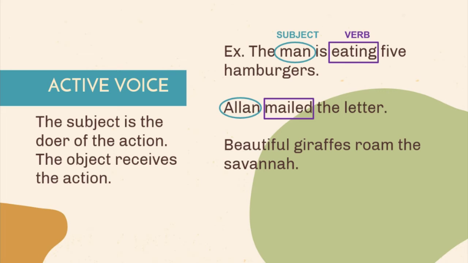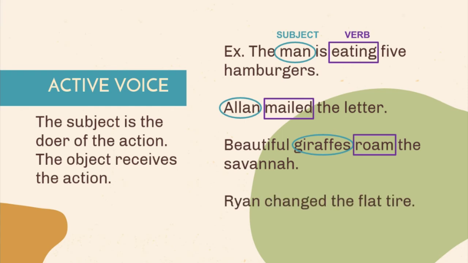Beautiful giraffes roam the savannah. What is the subject, action, and direct object? That's right! The subject giraffes performs the action roam, and its direct object is the savannah. And how about this? Ryan changed the flat tire. Yes, Ryan is the subject, changed is the action, and flat tire is the direct object in this sentence.